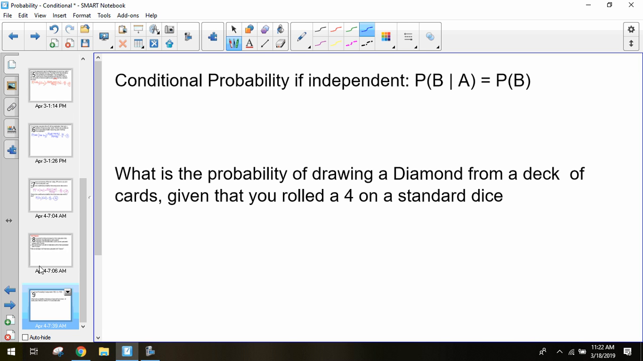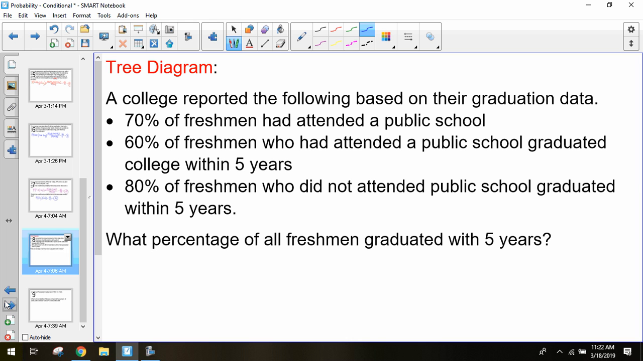Alright, now let's talk about this last one. Sometimes with these questions, they might give you a lot of information, and it might be hard to figure out what you're actually looking for. So let's just look at this example. A college reported the following based off their graduation data. They looked at all of this graduation data over the past couple of years, and this is what they found. 70% of the freshmen who attended this college attended a public school before coming to college.